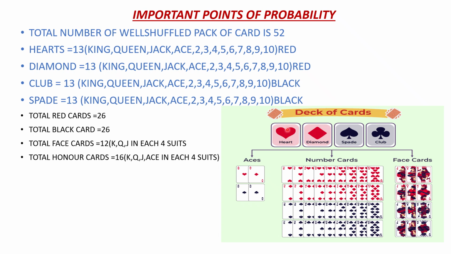Okay, so there are 26 red cards and 26 black cards, and each of these 13-card suits or groups contains king, queen, jack, ace, and 2, 3, 4, 5, 6, 7, 8, 9, and 10. King, queen, and jack are called face cards because they have faces on the card, okay.